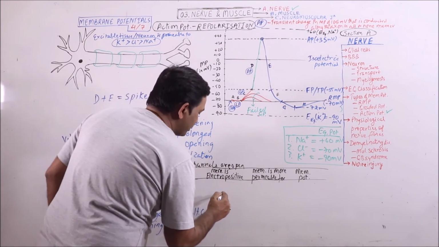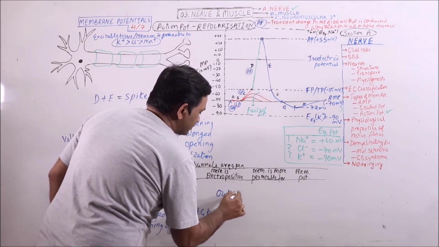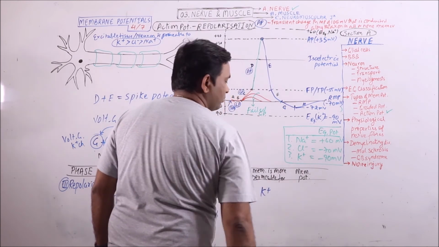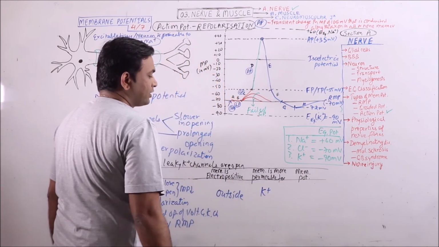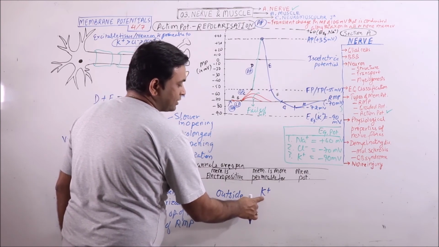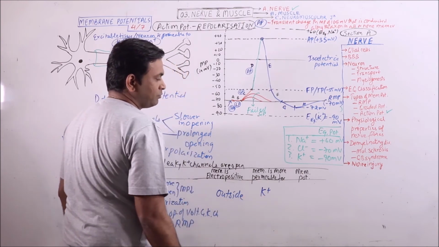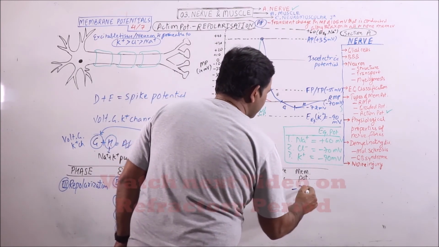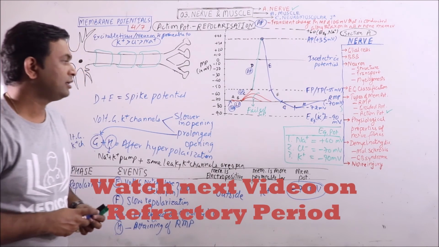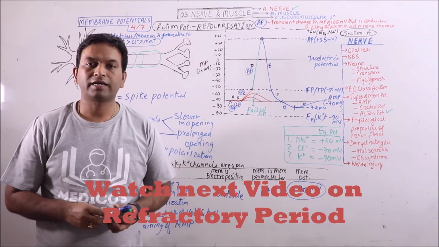Now after this, the membrane will again become electropositive outside, and it is more permeable to potassium, because we have already discussed that excitable tissues at the resting phase are permeable mainly to potassium. The membrane potential is attained, that is minus 70 millivolts. So this is the action potential.